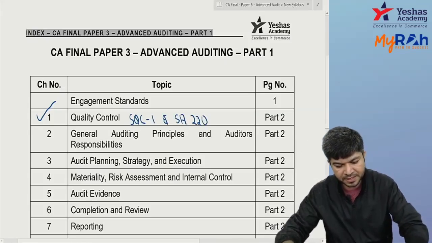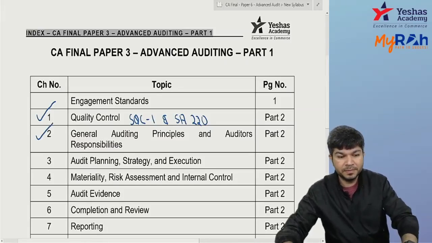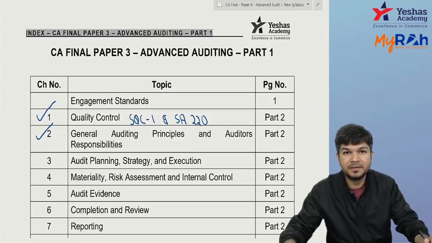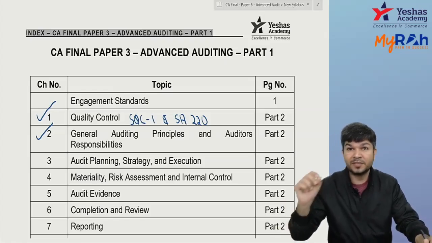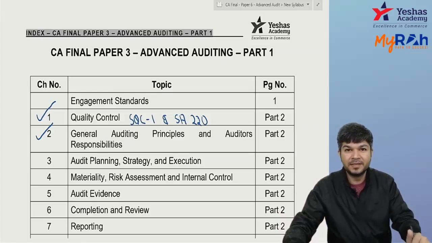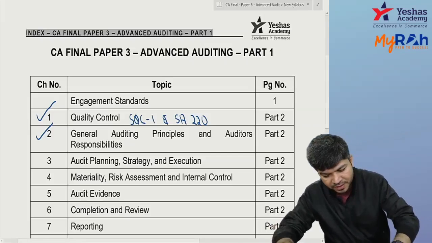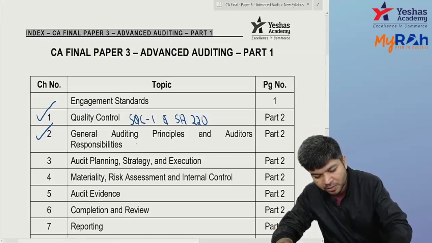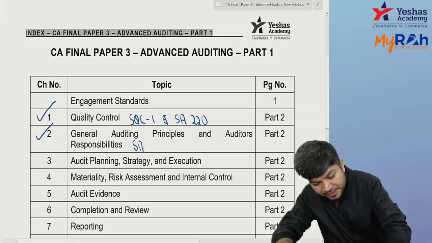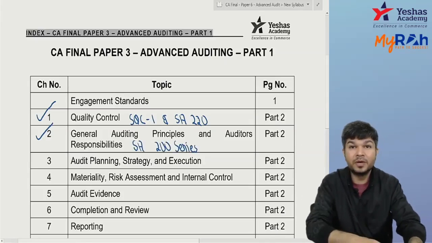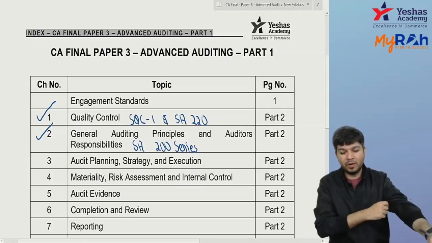Okay, second chapter basically they've given is General Auditing Principles, Auditor's Responsibility. Like, you know, auditor sends a letter of engagement. So SA 210, auditor has to do proper documentation. SA 230, that's auditor's responsibility, right? Then general principles relating to audit, that's covered under your SA 200. So here again this is basically on auditing standards only, SA 200 series. This SA 200 series, 200, 210, 230, all that things.